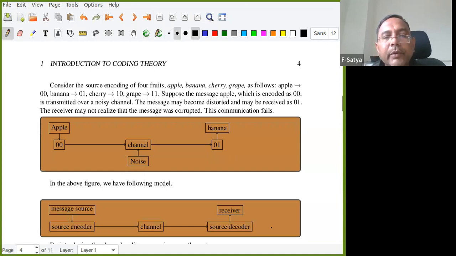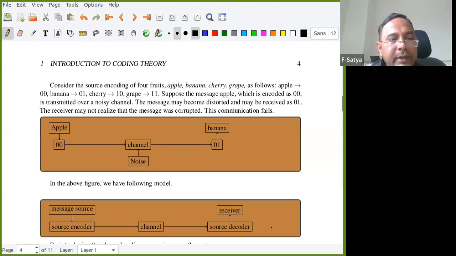Suppose the message apple, which is encoded as 00, is transmitted over a noisy channel. The message becomes distorted and may be received as 01. So you send apple, some noise happens, one symbol is changed, it becomes 01, and you have received banana.